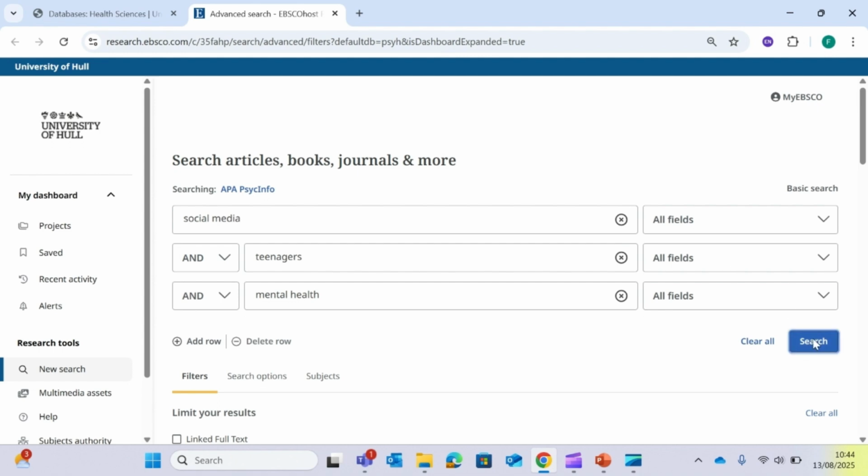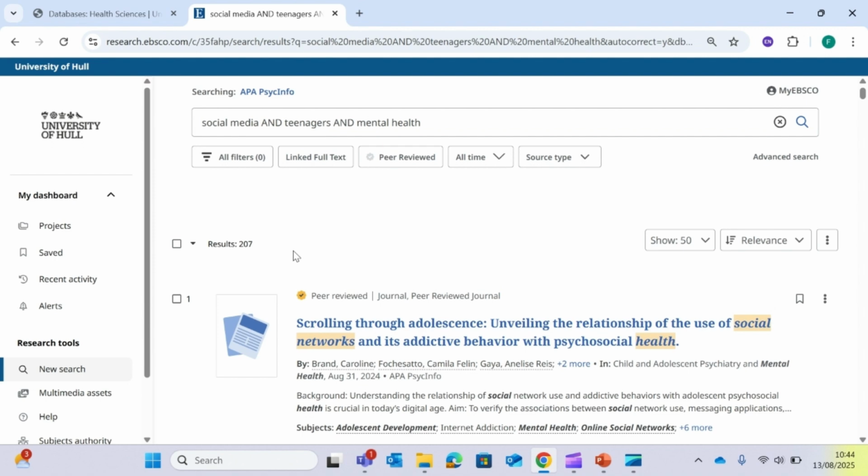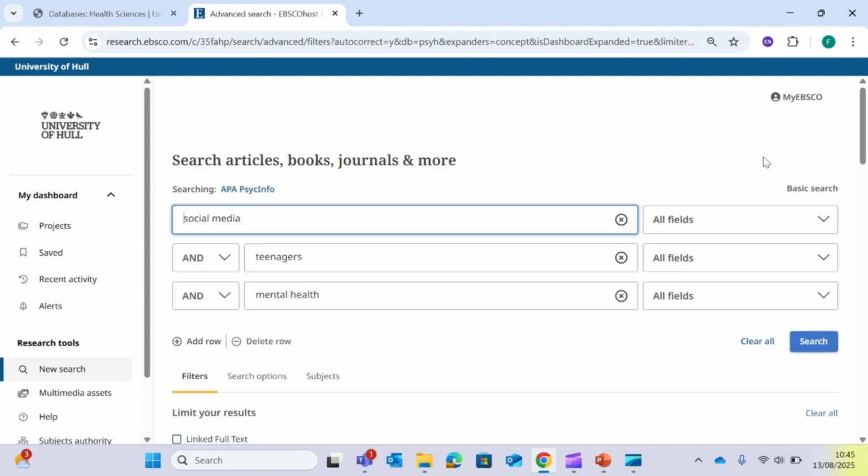Let's run this search. Although we've found a reasonable number, we are potentially missing lots of key results, and that's because we haven't applied any of those advanced search techniques. So let's go back to our search and we can make a few tweaks. We want to look for social media and mental health as a phrase, so we can simply enclose those in double speech marks. We also need to put some synonyms in and we need to think about different word endings. So again, we're going to apply truncation as well.